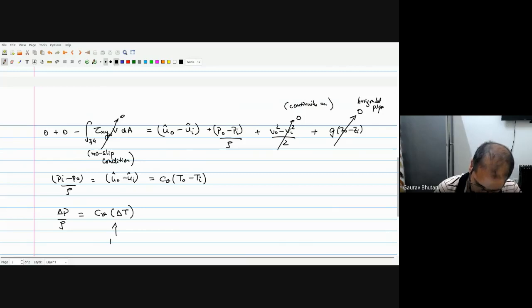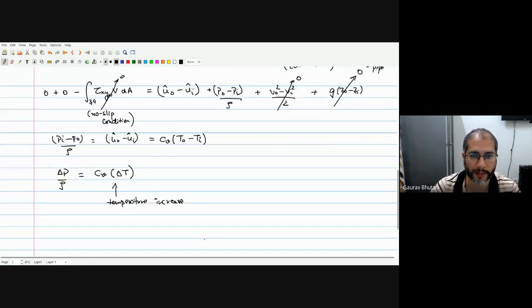Okay, so this temperature increase, why is there a temperature increase? This is because of viscous dissipation.